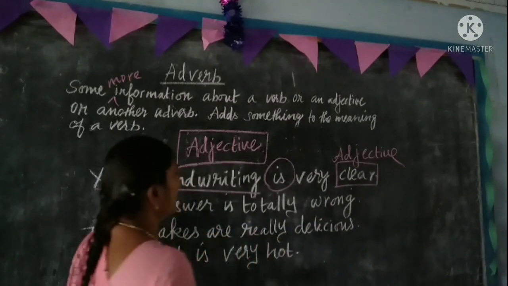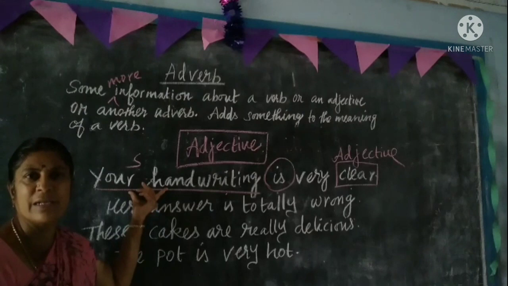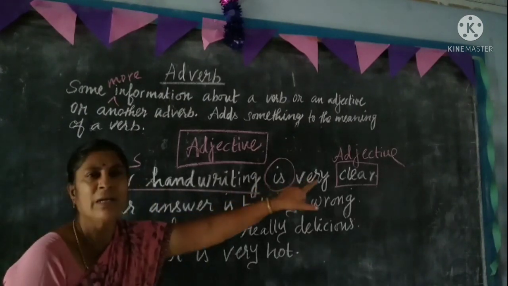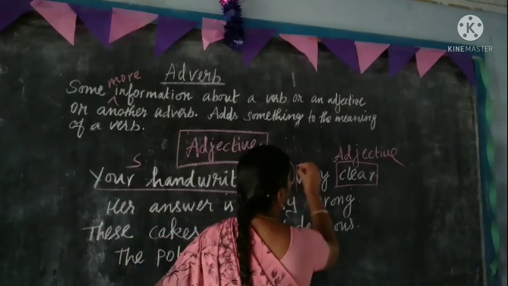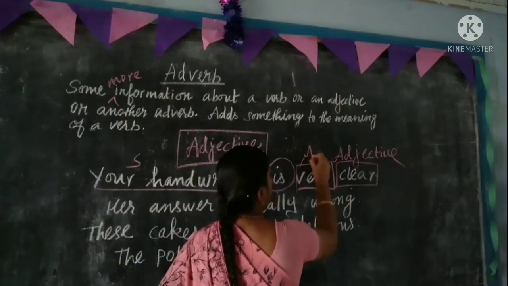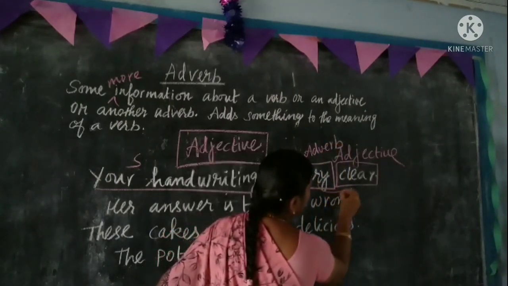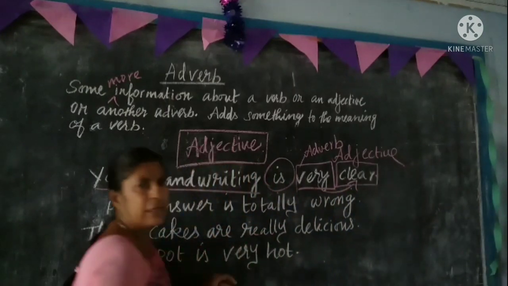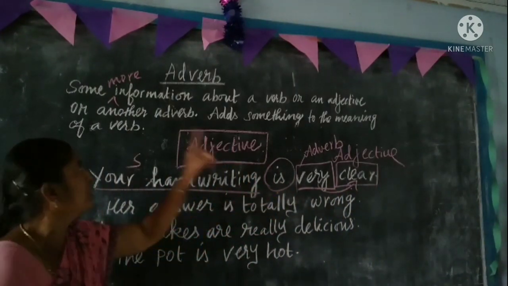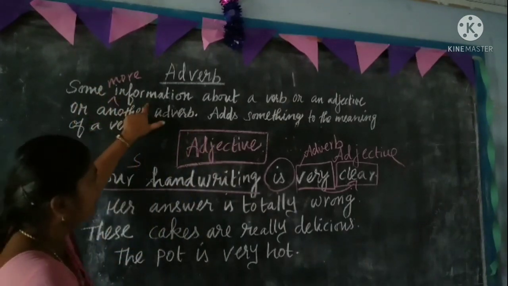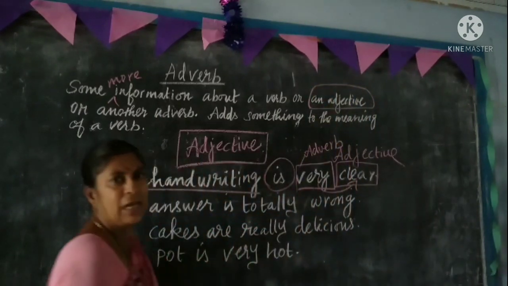See, your handwriting is clear. The sentence is completed. Your handwriting is a subject, this is a verb, clear is an adjective. The sentence is completed. But here the word very is an adverb. It says about clear. It gives more information to the adjective clear. That one is some more information about an adjective. It is also called an adverb.